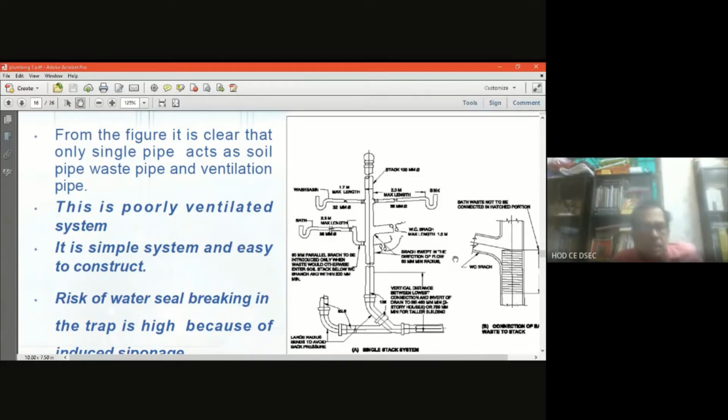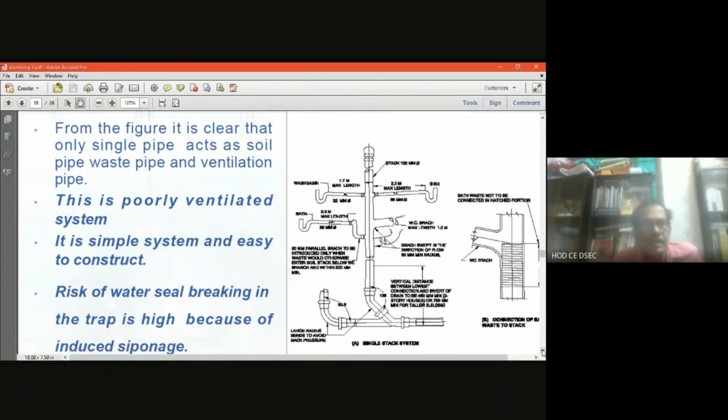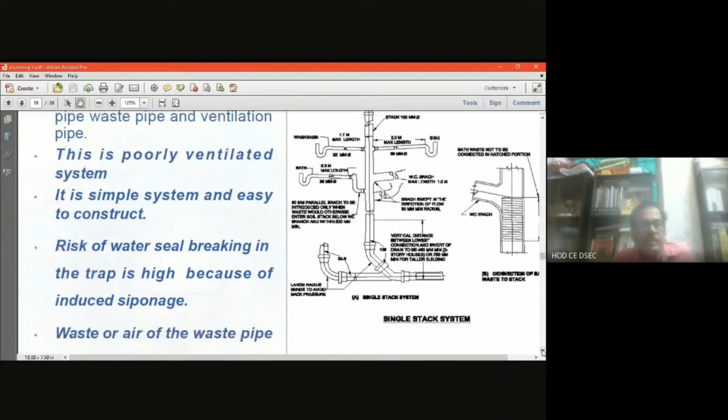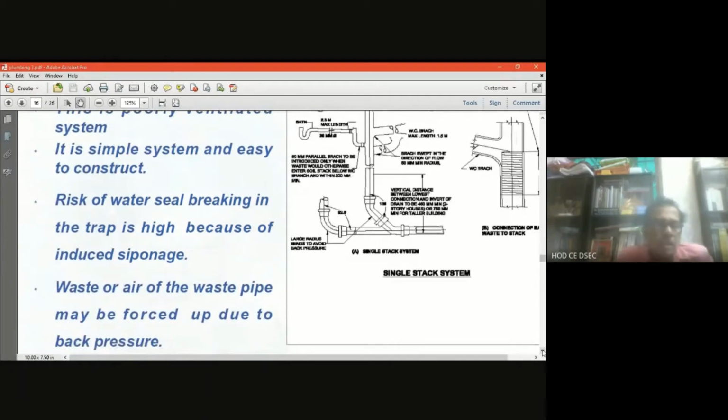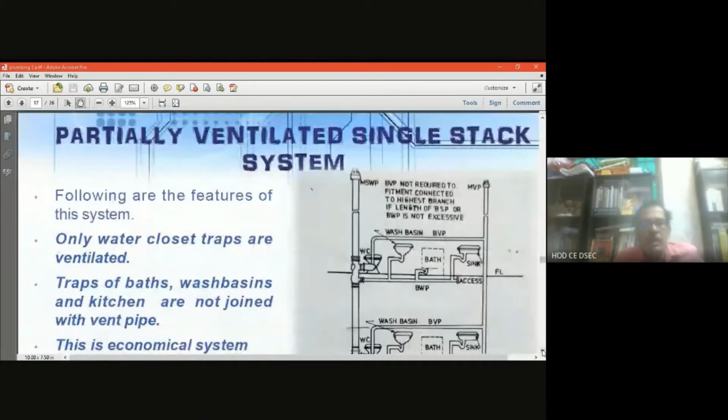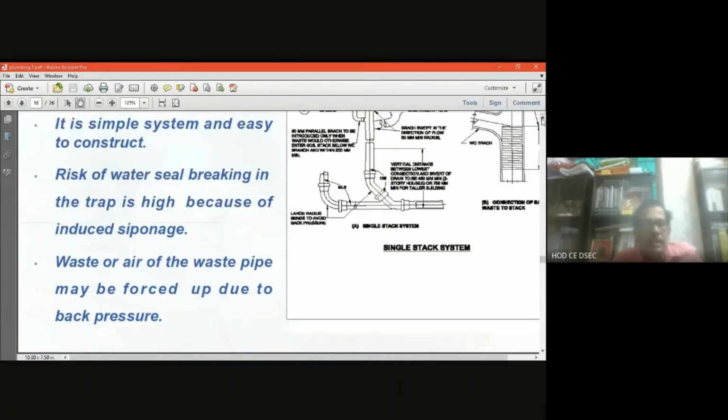Now, the risk of water seal breaking in the trap is high because of induced siphonage. Here we are not providing the ASP, the anti-siphon pipe, so there is always a risk of water seal breaking in the trap.